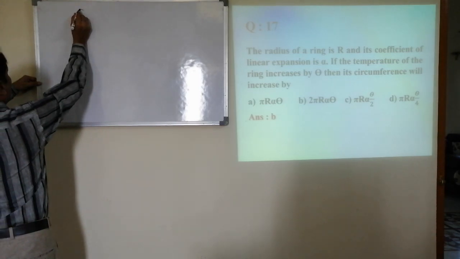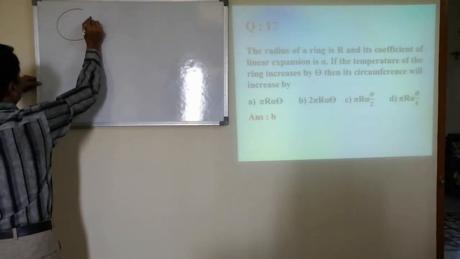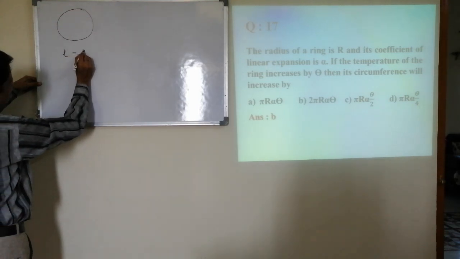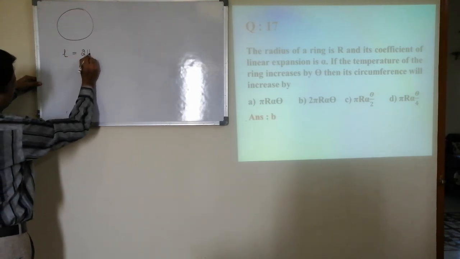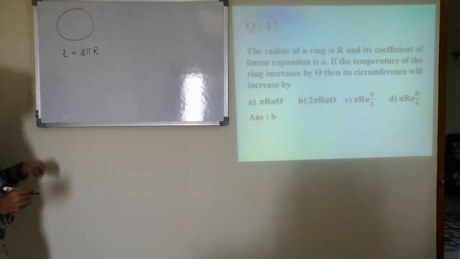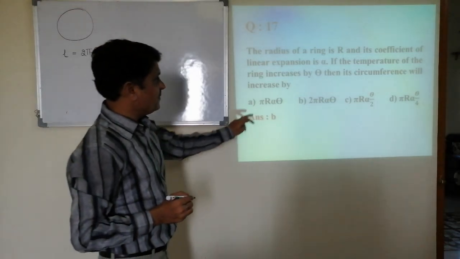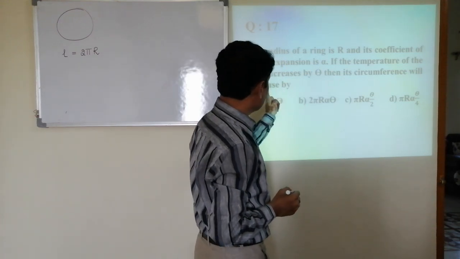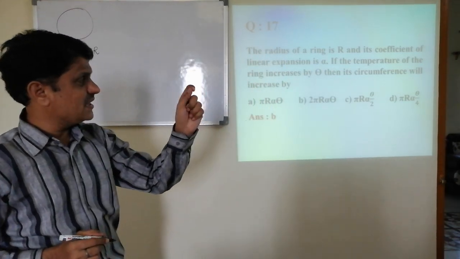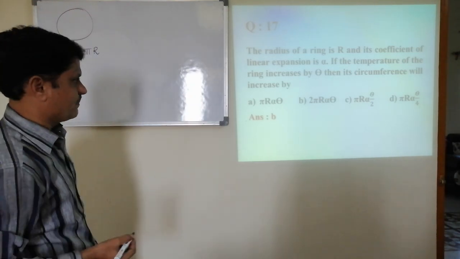Say it is a ring. Say the initial circumference is equal to 2 pi into radius r. We want how much the circumference increases.